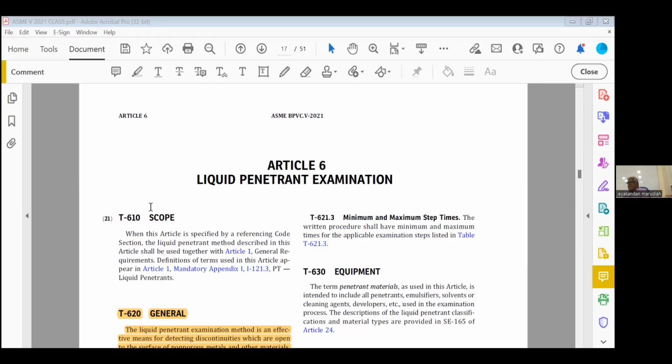Then finally, when you are doing nickel alloys, sulfur content should be less than 0.1%. When you are doing austenitic stainless steel or duplex stainless steel, chlorine, halogen, we call it chlorine, their content should be less than 0.1%. So these are the key points. Generally, there will be one question based on PT in the exam. So please take this.